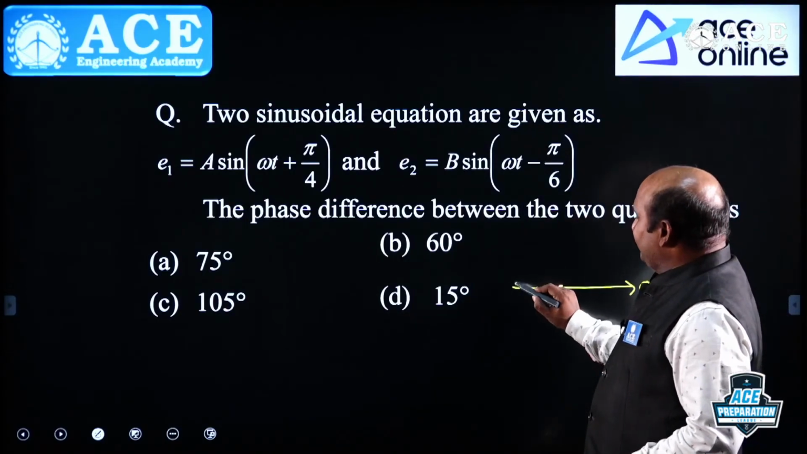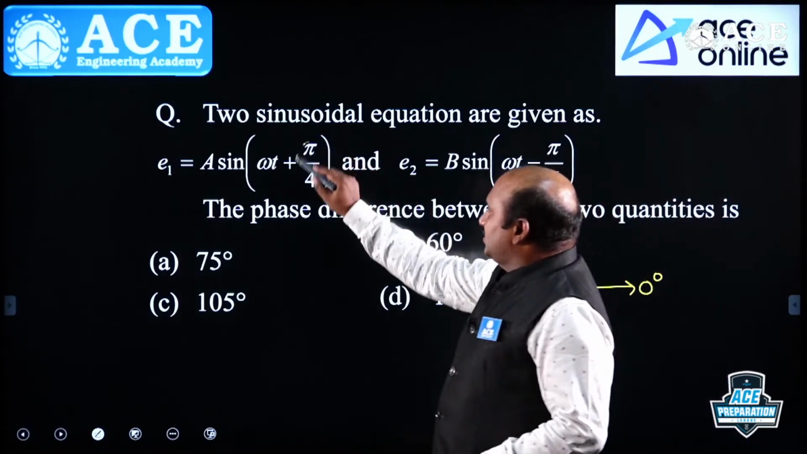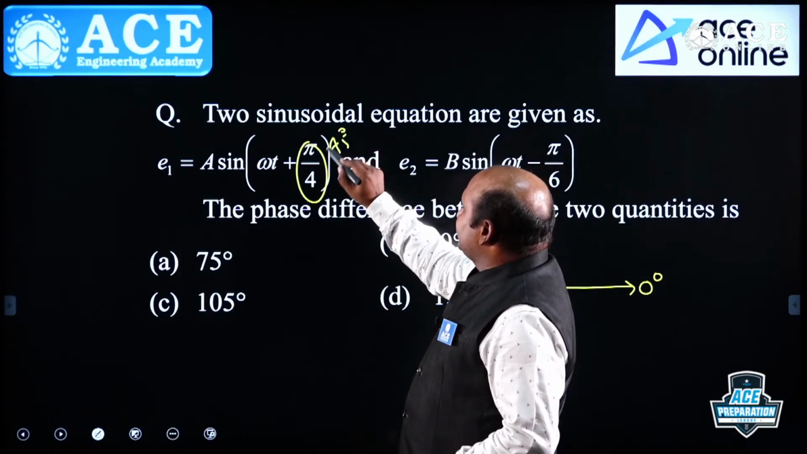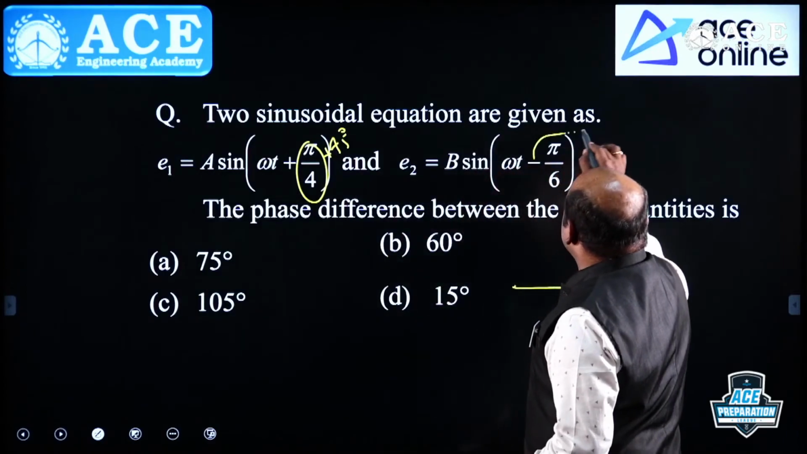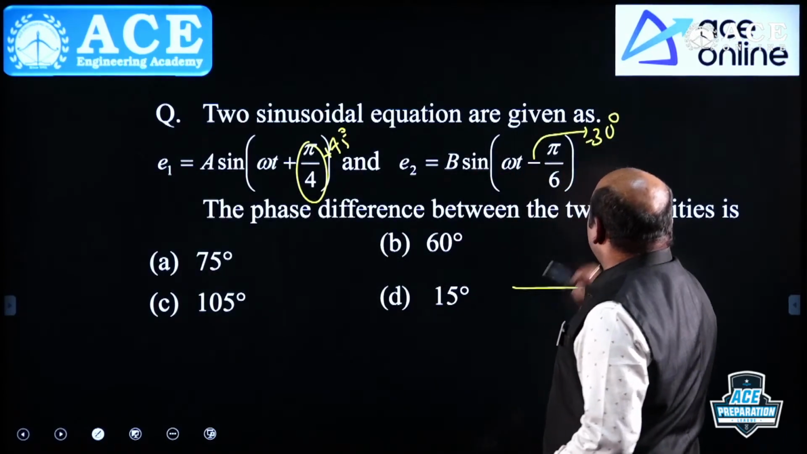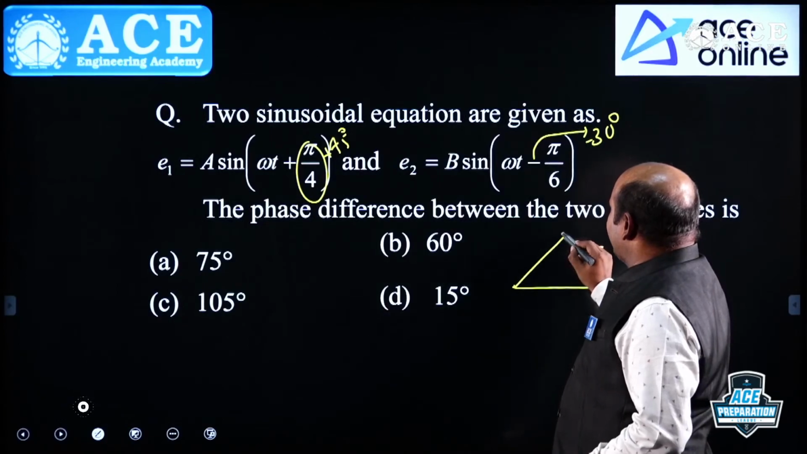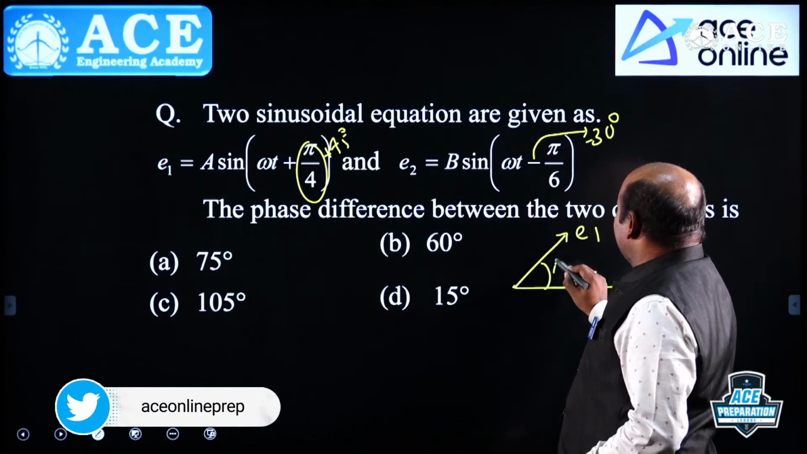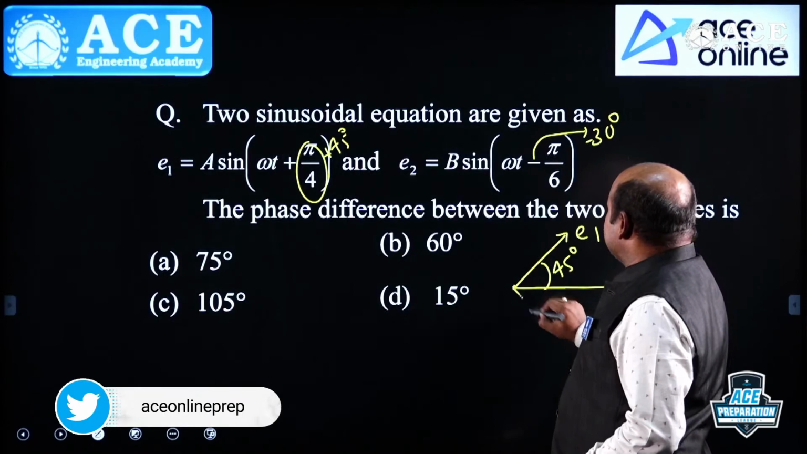E1 is what? 45 degrees, na? Pi by 4 means what? This is 45 plus 45, and this is minus 30. Now, once you consider that, plus 45 is E1 and minus 30 is E2.